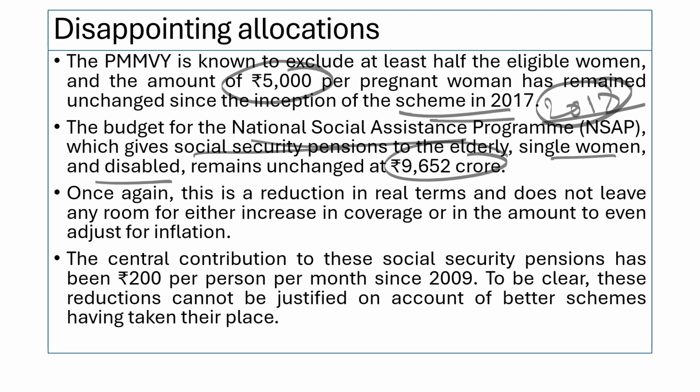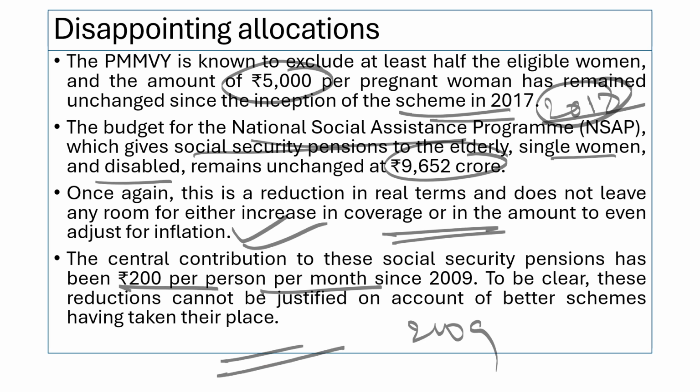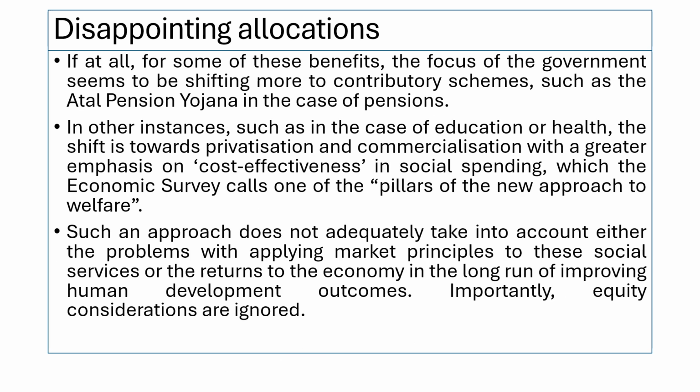Once again, the reduction in real terms does not have any root in terms of increasing coverage or amount, even to adjust for inflation. The central contribution for social security pension has been 200 per person per month since 2009. These reductions cannot be justified on account of better schemes that have been taking their place. Some of the schemes may benefit, such as Atal Pension Yojana.